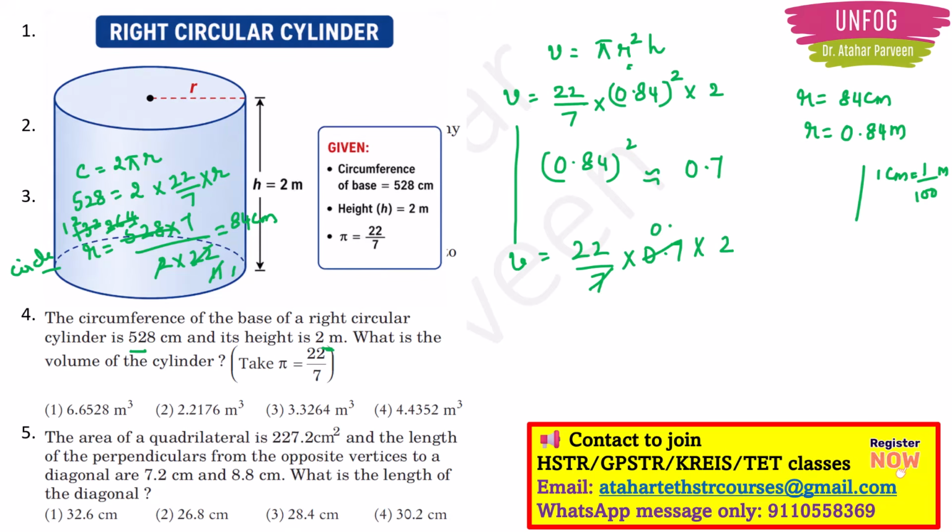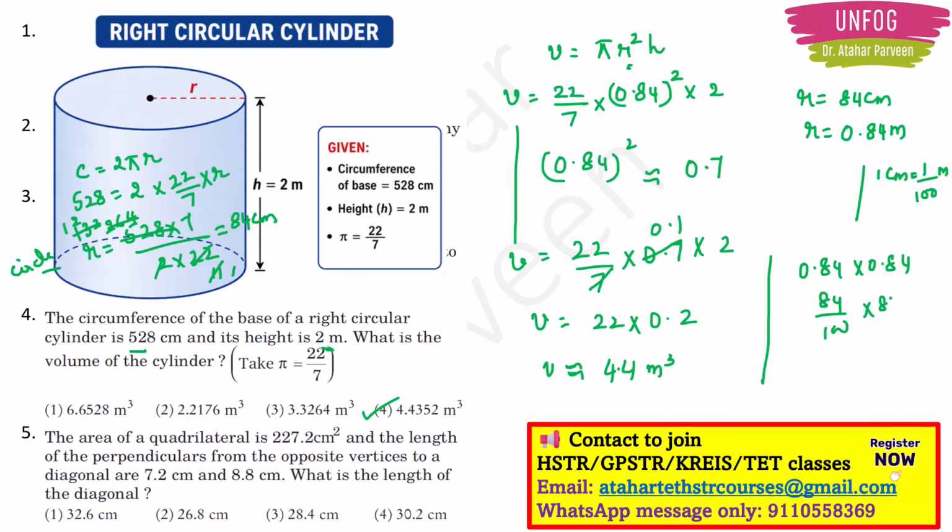So 7 ones are 7, 1s are. So volume is equal to 22 into 0.2. 44. Here I will have a point. So this is my correct answer. This is an approximation. So 4.4, it is there in option 4. Okay, clear, right? So how do I do approximation, that I will tell you. See, 0.84 into 0.84 is there, right? So I will write 84 by 100 into 84 by 100. Then I will do some calculation and I will multiply. In that case, the approximate value I will get is 0.7. Okay, clear, right?